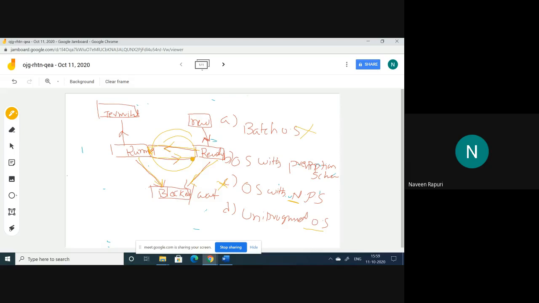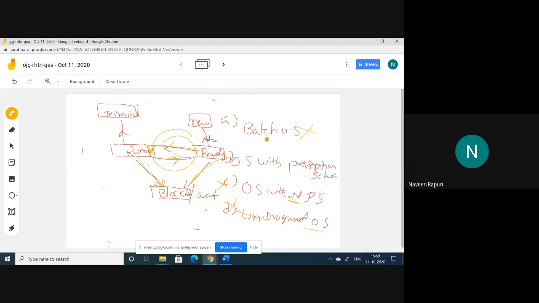So only one process is there, that program is executed in the running state and moved after completion to the terminate. So no need for blocked or running to ready. In this situation, we can say that it is not a uni-programmed operating system, it is a multi-programmed operating system. So option D is also not correct.